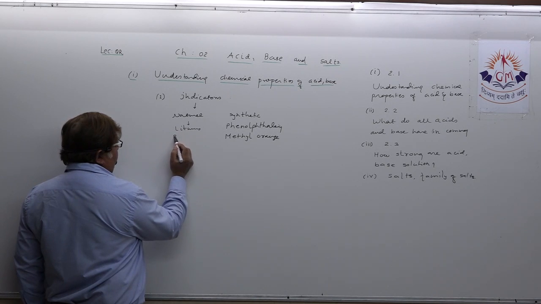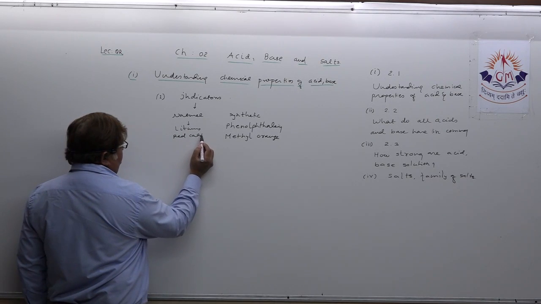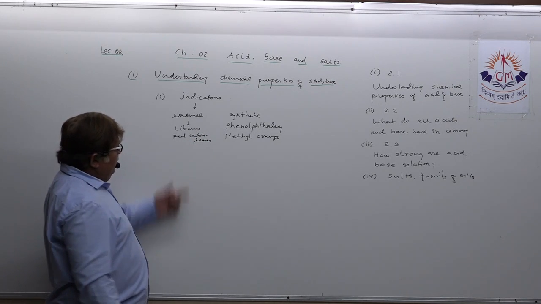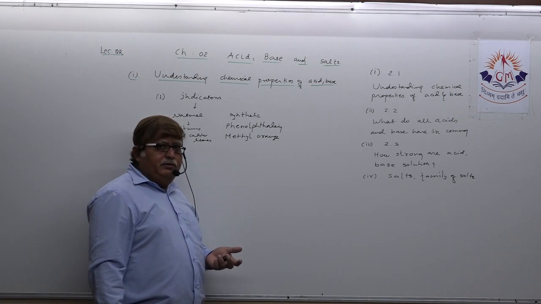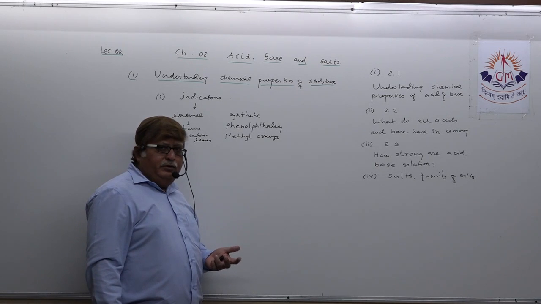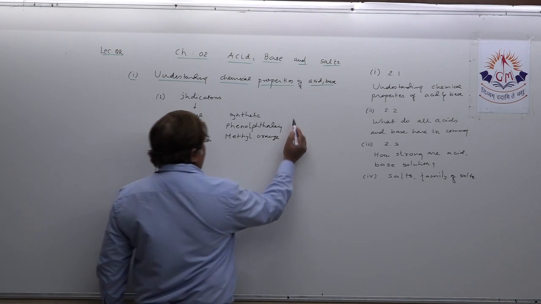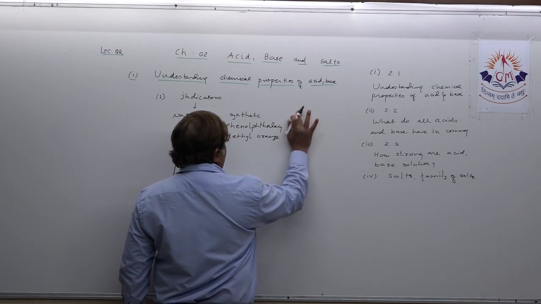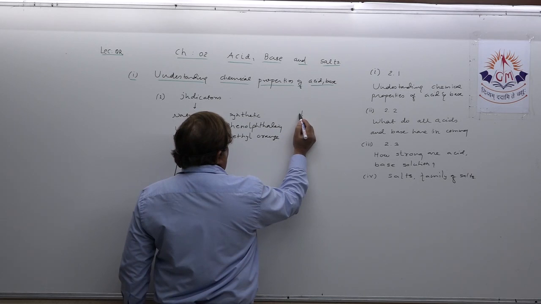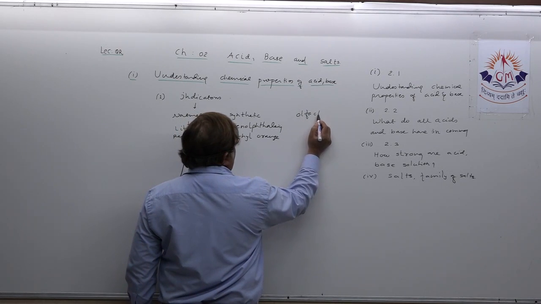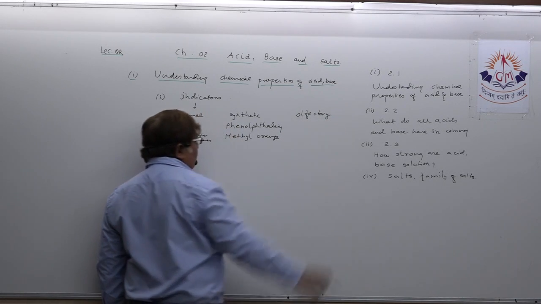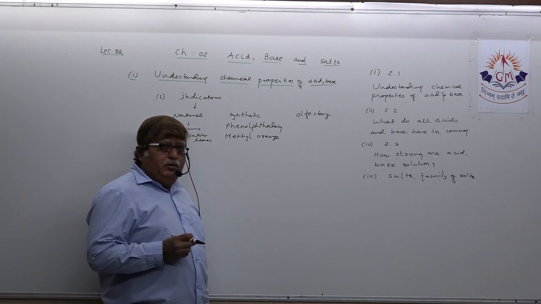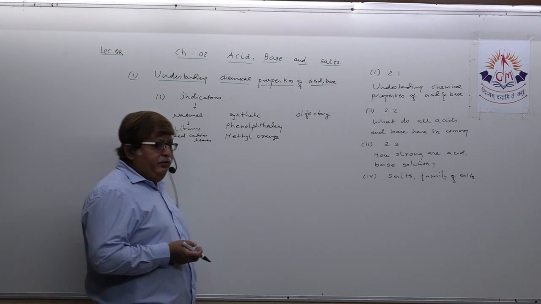Litmus solution, then red cabbage leaves. You can just remember all this. They show some color change with acid and base, and some are called olfactory indicators. Understand? Olfactory indicators means those substances which show some odor change with acid and base.